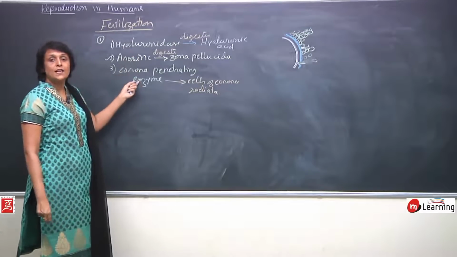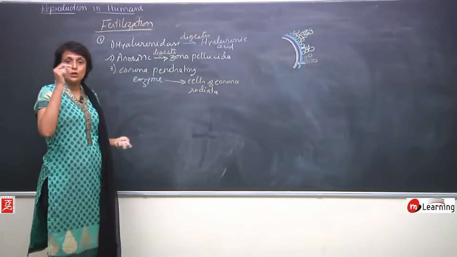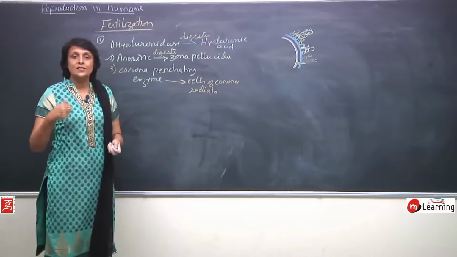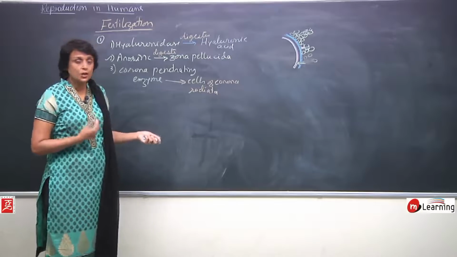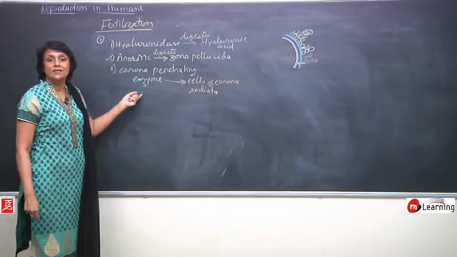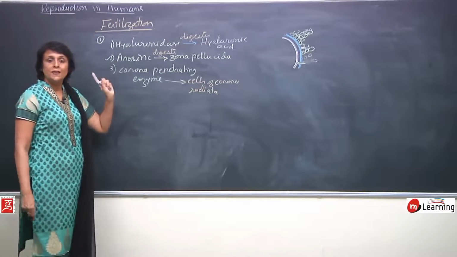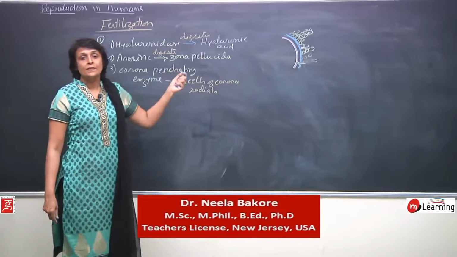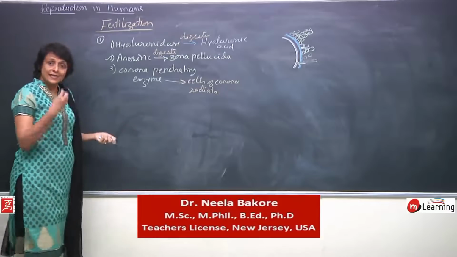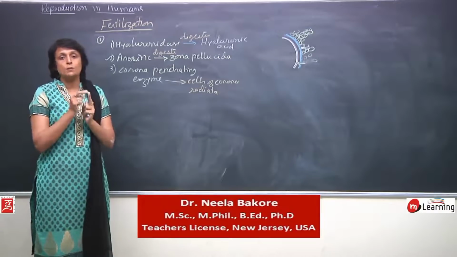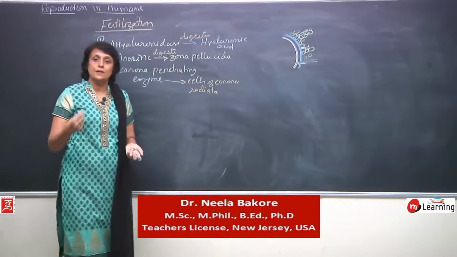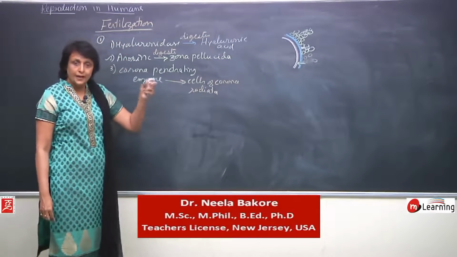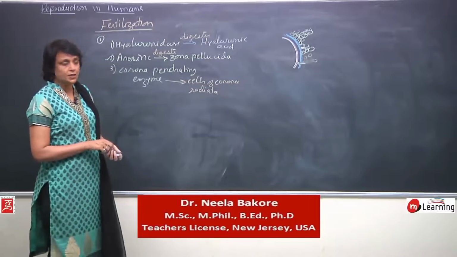So in the first stage, that is approach of sperm towards the egg, we start from how many sperms are deposited, that is insemination, all the barriers, physical and chemical, capacitation, and then release of these sperm lysins so that the walls around it can be digested and the sperm can come in contact with the egg. Now, the next stage is when the sperm comes in contact with the egg. There are multiple things which are going to take place. So now the next stage is going to be fertilization, and again we will have sub parts of that fertilization process also.